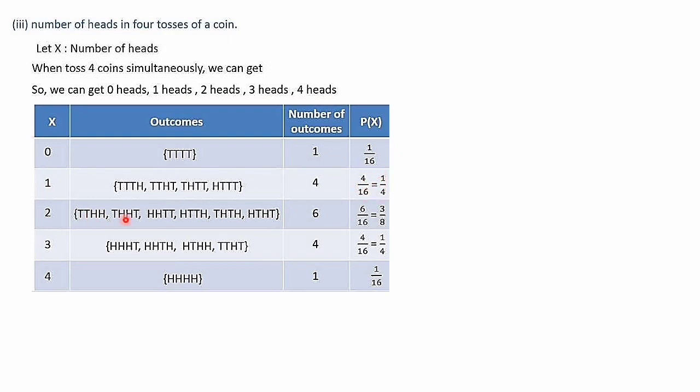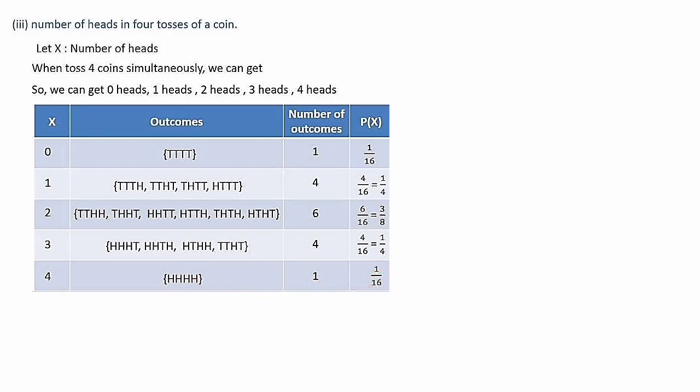Next, for x is equal to 2, there are 1, 2, 3, 4, 5, 6 outcomes. That is 6 divided by 16 is the probability. When you cancel 2, 3 by 8 will come as the probability. And when x is equal to 3, we have 4 elements. So the probability is 4 by 16, that is equal to 1 by 4. And when x is equal to 4, we have only 1 element. So the probability is 1 divided by 16.